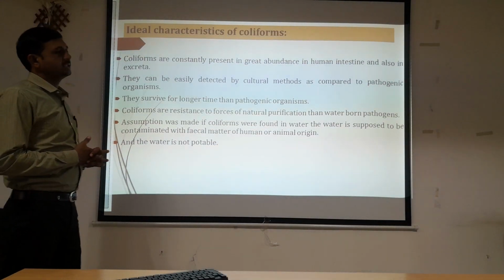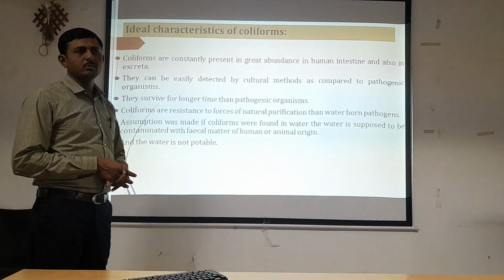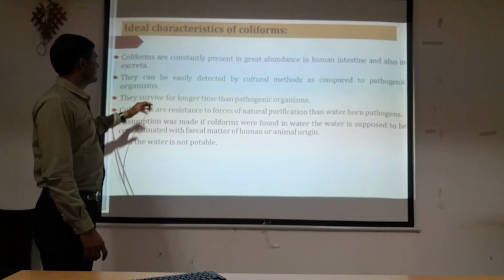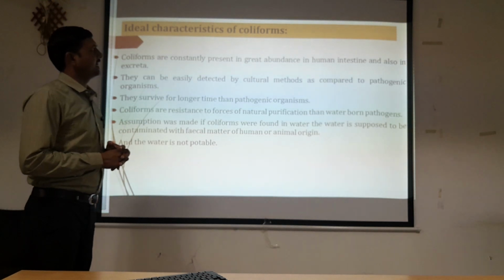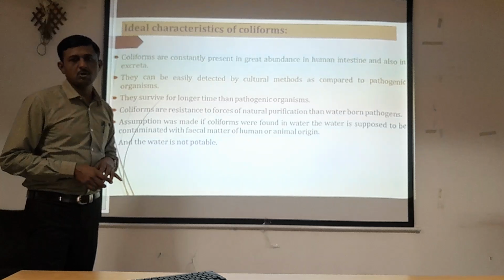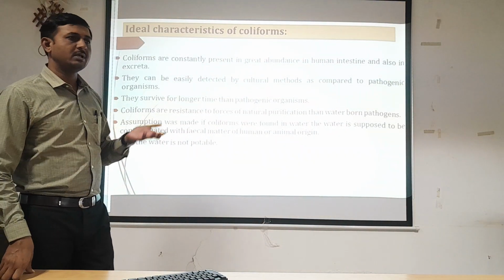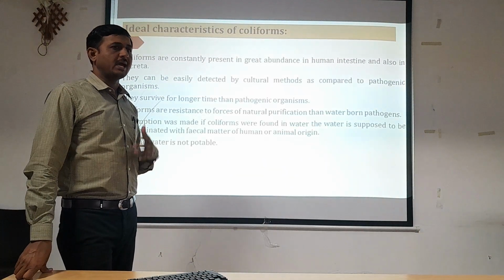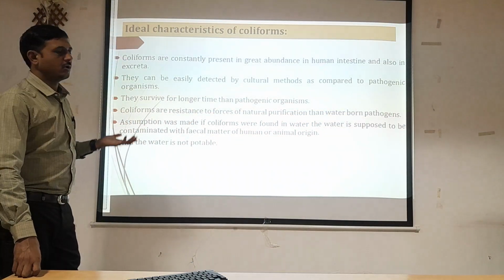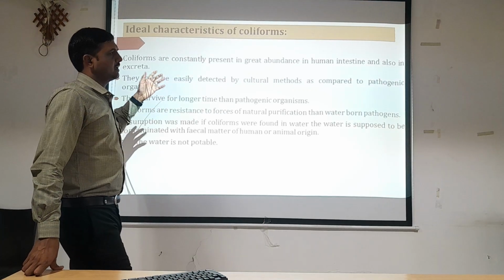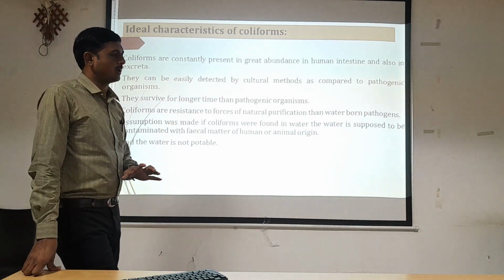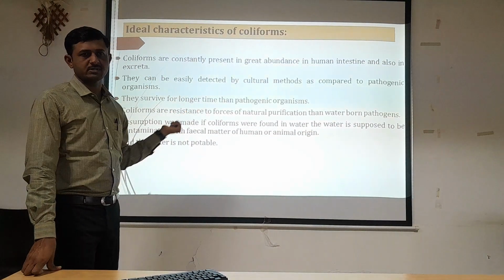What are the ideal characteristics of coliforms? How can we normally say that an organism is in the coliform group, and what are the ideal characteristics of the organism? Coliforms are constantly present in great abundance in the human intestine and also in the excreta. As they are present in the intestine, they are normally present in the excreta or feces of human matter. And if that excretal matter enters human water sources, that organism will be present in the water sample.